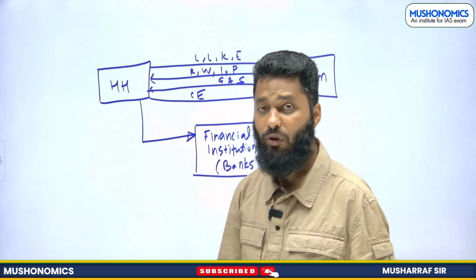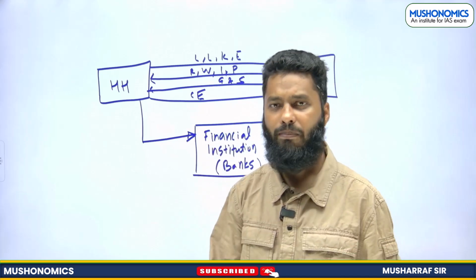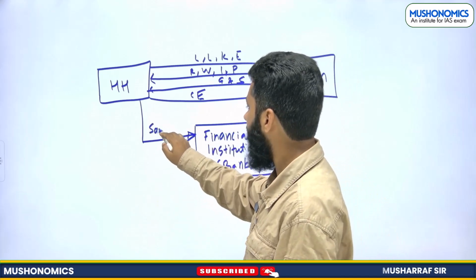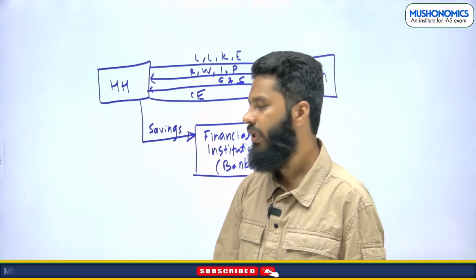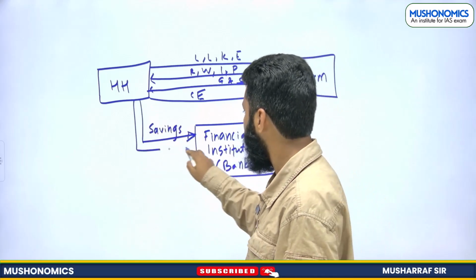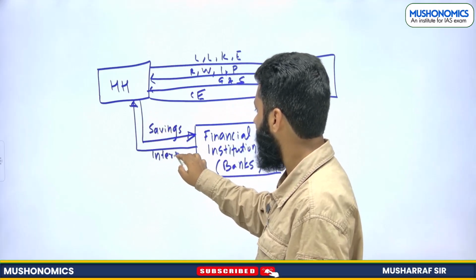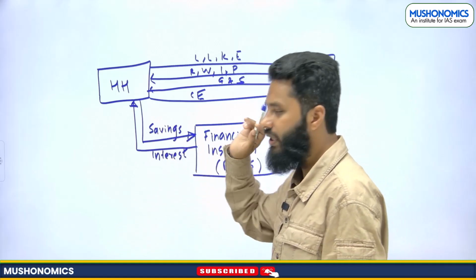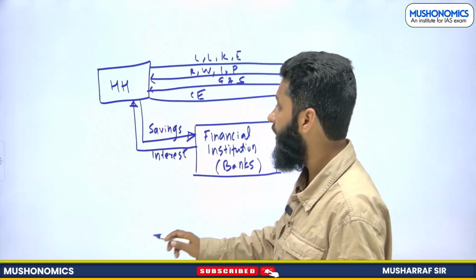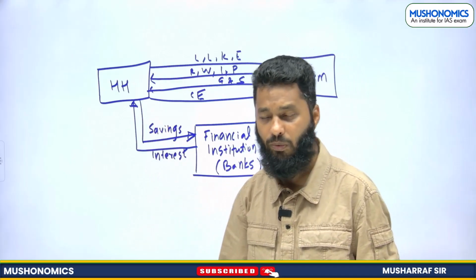You will be saving your money, right? Whatever surplus amount you have, you put in a bank account. So this is the kind of savings you are doing. What will banks provide you in exchange? Banks give you some interest, some motivation to keep your money in the bank, right? So you put all your savings into banks and banks give you some interest over your saving amount.